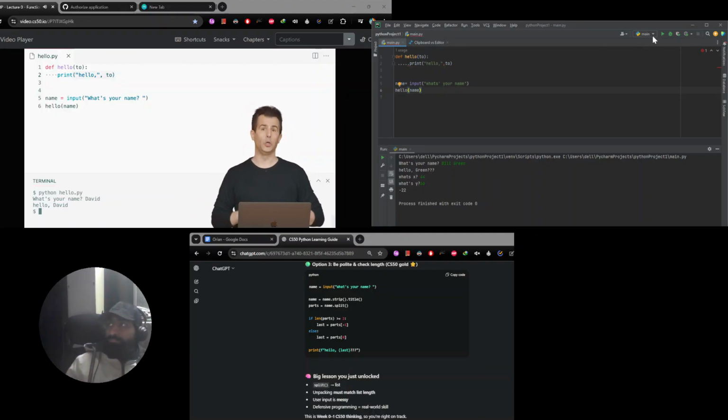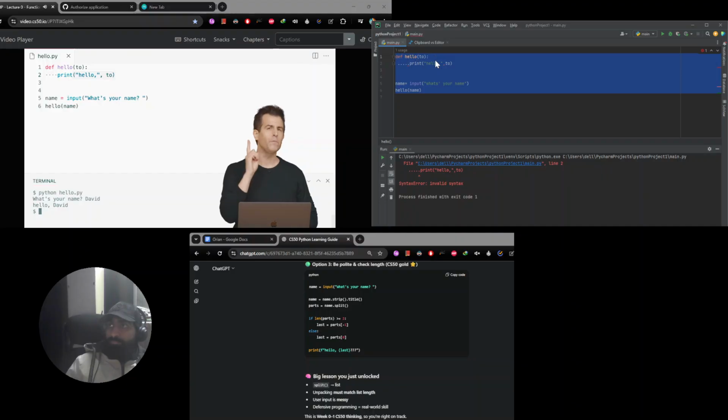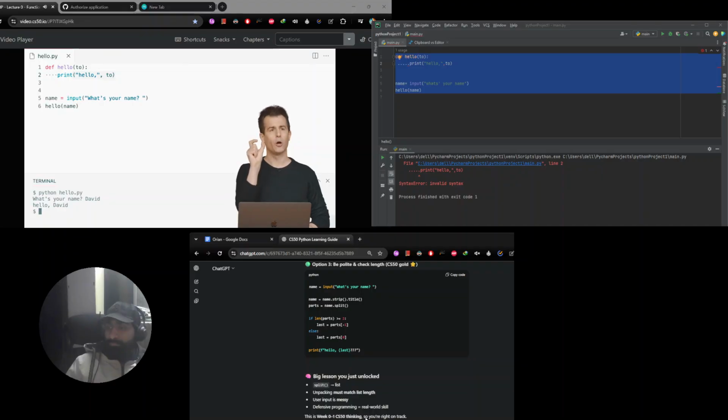What if you wanted your hello function to say hello to someone specific, but if you don't know who you want to say hello to, you want to say hello to the whole world? You can give parameters default values. We've seen that. Recall that with print, there was a default value for sep, for the separator. There was a default value for end, the line ending. We can do that too.